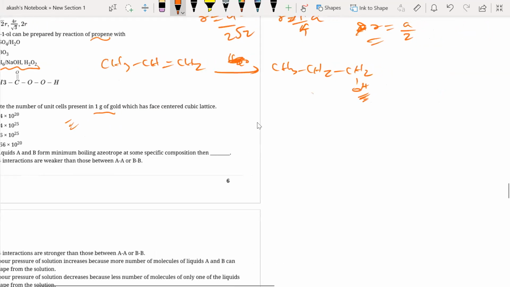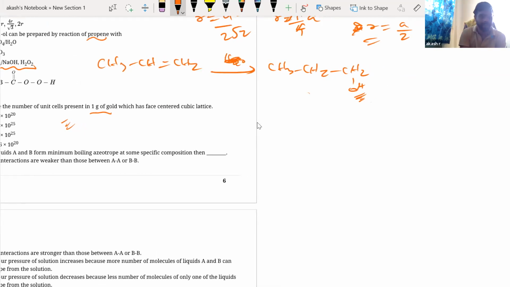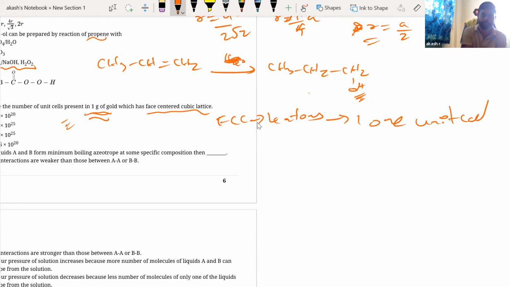Okay, sure. What I have to understand is, they're talking about FCC. I know FCC will have 4 atoms per unit cell. Now when I have 1 gram of gold, this is 1 unit cell, 4 atoms. What I have to understand is in 1 gram of gold, how many atoms are there? That you have to first find. Then I can easily find how many unit cells.